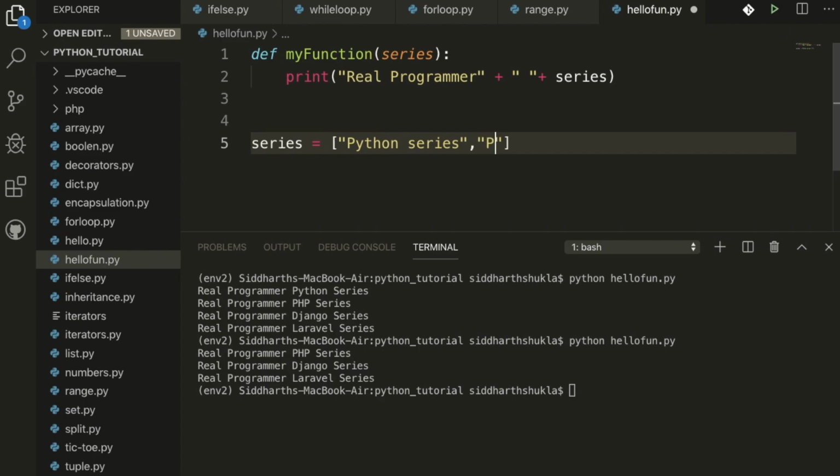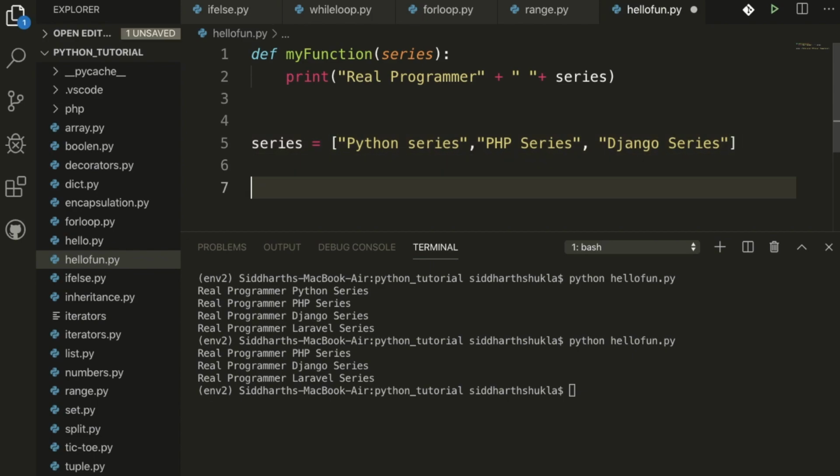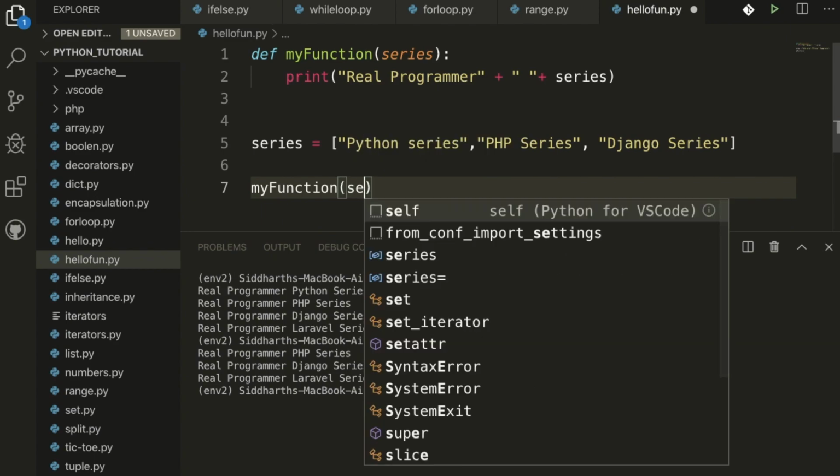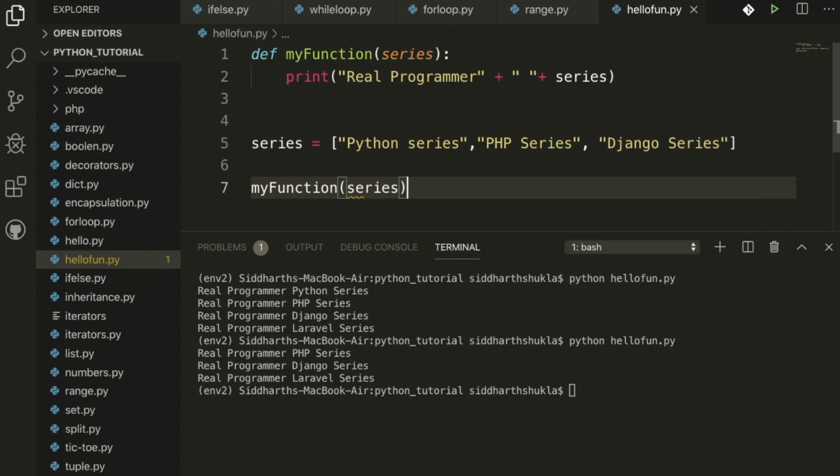Here I want to pass PHP series, Python series, PHP series. Now I want to pass Django series. Now hope this is clear for you. Okay, now I am going to write my functions here, and I want to pass series. That's it. So now I'm going to print here.